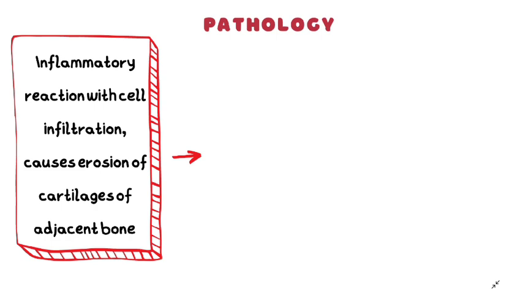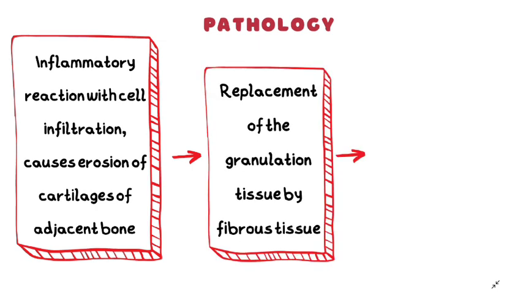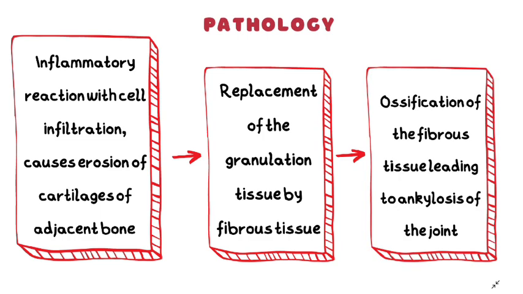Pathology. The inflammatory reaction with cell infiltration causes erosion of the cartilages of adjacent bone, which then causes replacement of granulation tissue by fibrous tissue, and ultimately ossification of the fibrous tissue, leading to ankylosis of the joint, that is the stiffness of the joint.